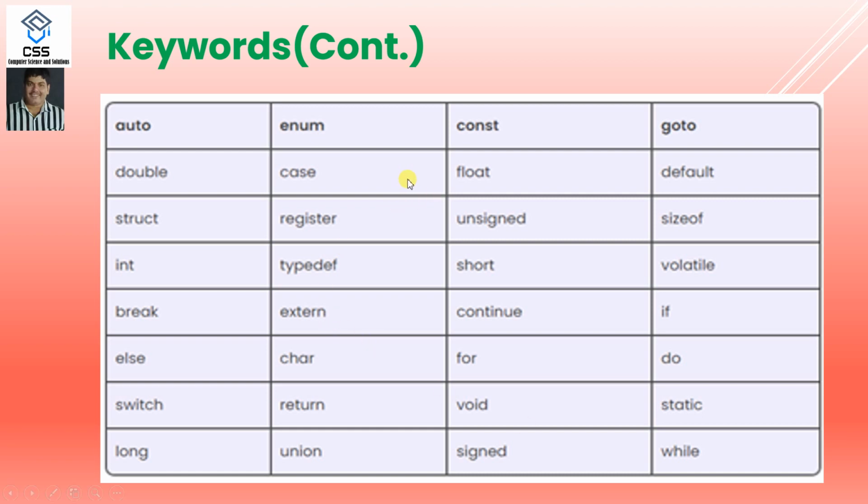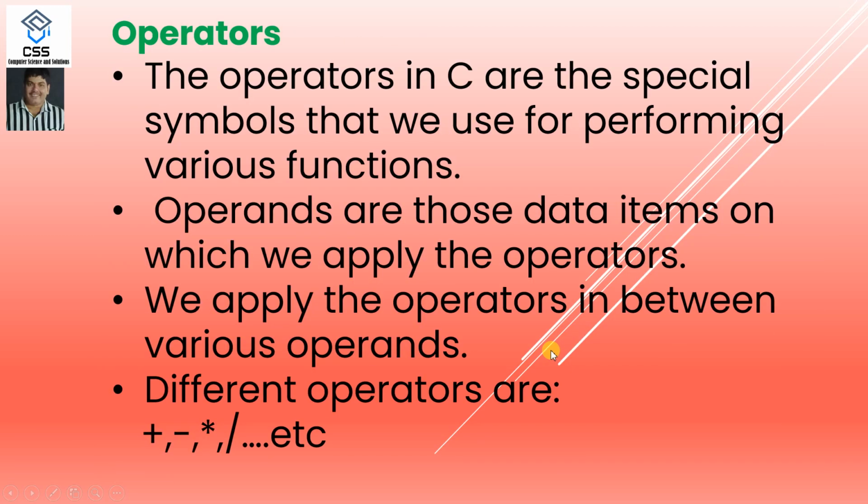The different keywords include auto, enum, const, goto, double, case, float, default, struct, register, unsigned, sizeof, int, typedef, short, volatile, break, extern, continue, if, else, char, for, do, switch, return, void, static, long, union, signed, and while. Already we have used reserved words like int, char, and other keywords we will discuss in later chapters.